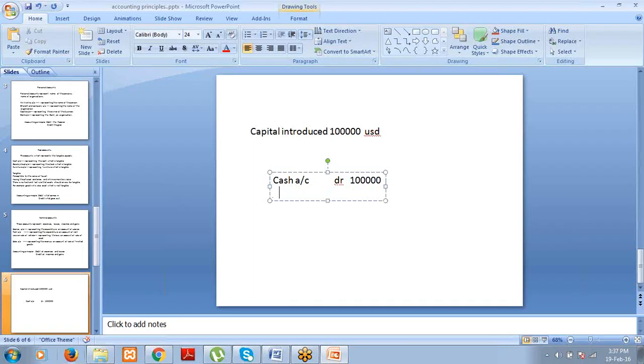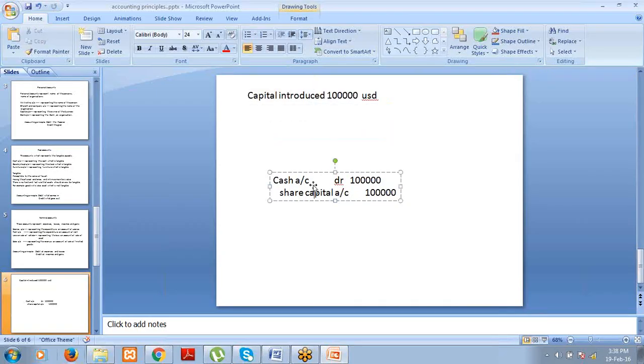Owner, share capital is nothing but owner of the business. So who is giving the capital to you? The owner of the business. That is capital. So we have to credit capital or we have to credit share capital. Share capital, $1 lakh. Right?